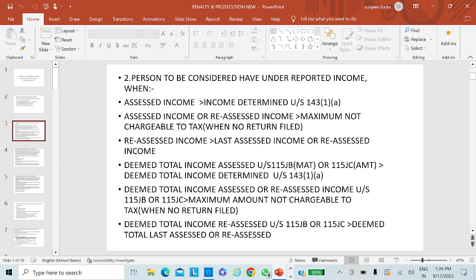And when the reassessed income is greater than the last assessed income or last reassessed income, then the difference between the two is also under-reporting of income for that person.